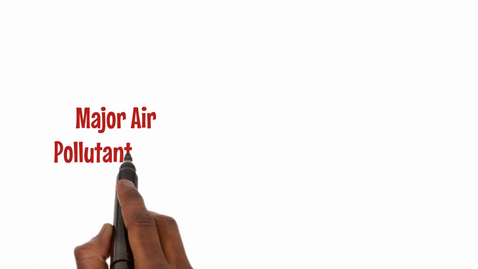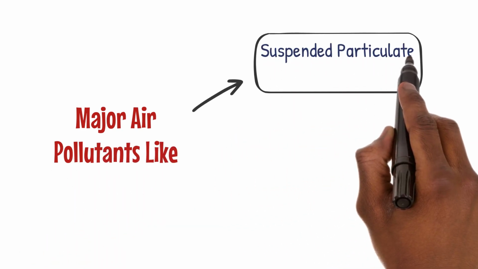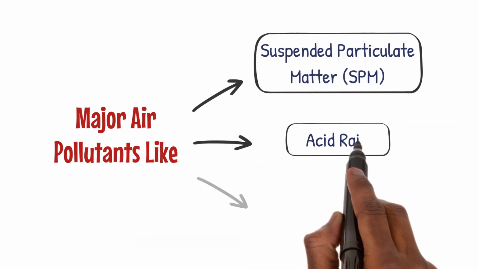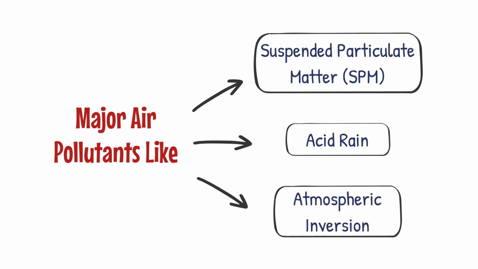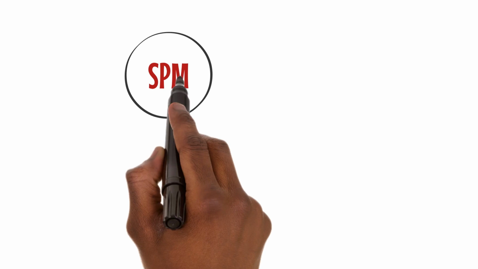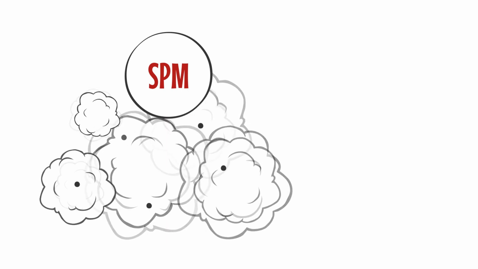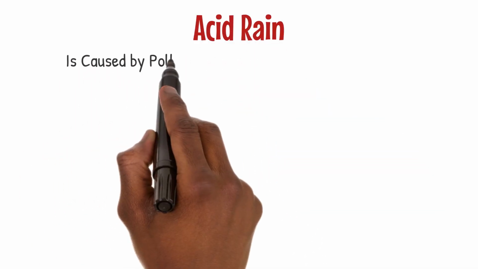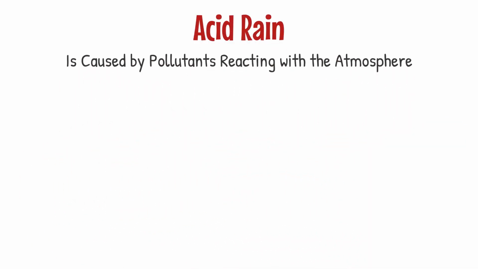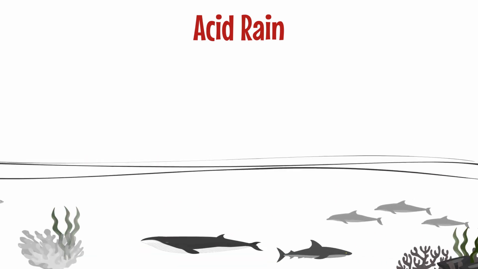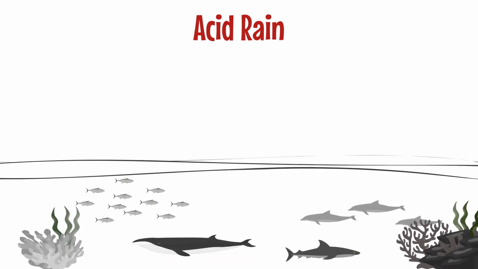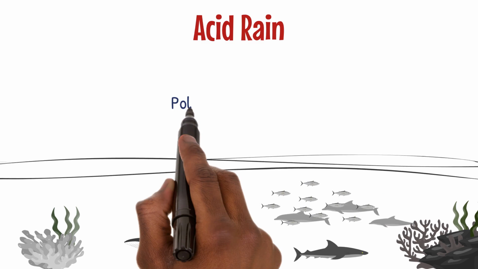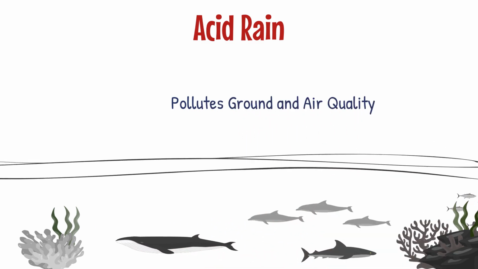Major air pollutants like suspended particulate matter, SPM, acid rain, and atmospheric inversion have adverse effects on our environment. SPM consists of tiny particles suspended in the air, which can lead to respiratory problems. Acid rain is caused by pollutants reacting with the atmosphere, harming aquatic ecosystems. Atmospheric inversion traps pollutants near the ground, worsening air quality.